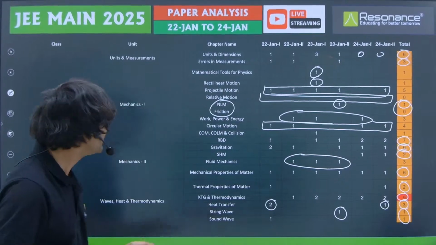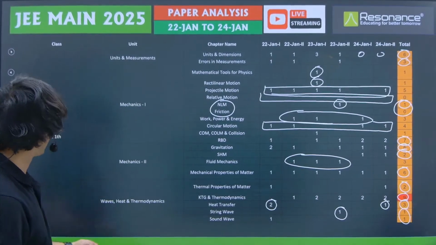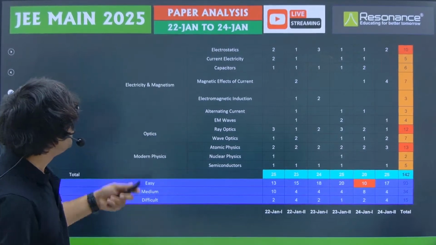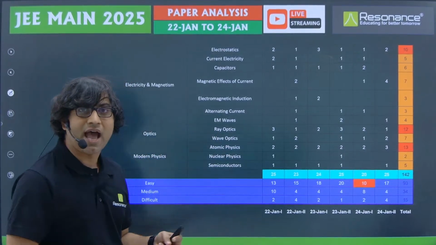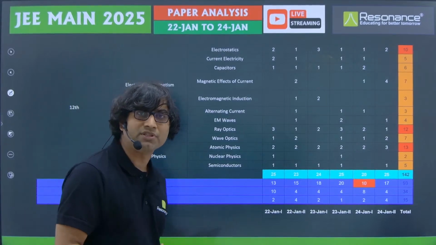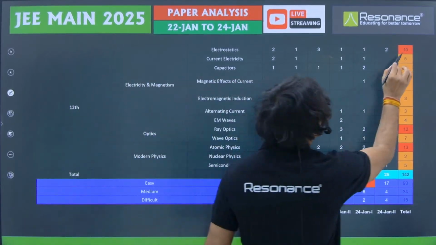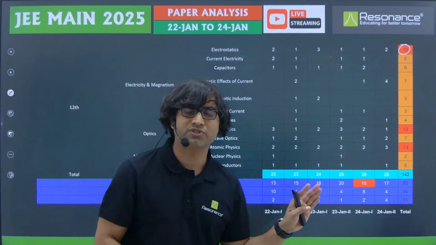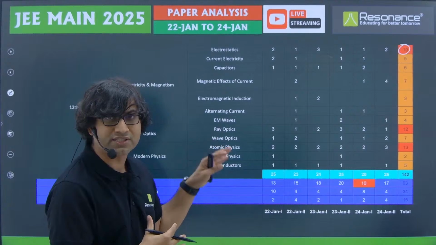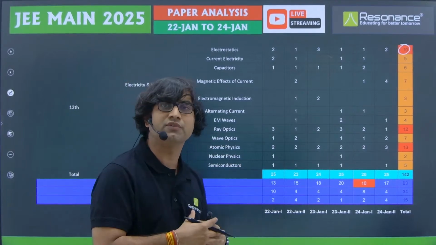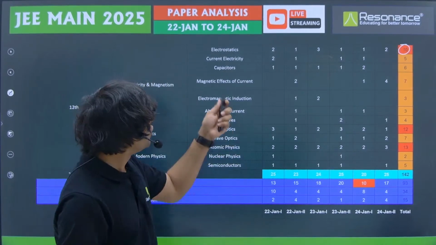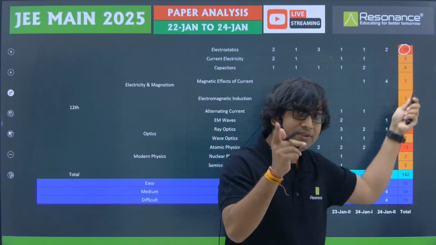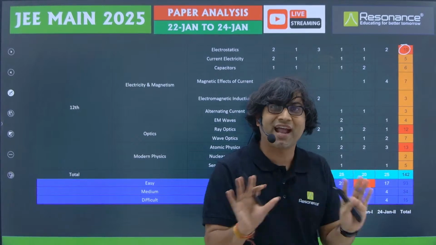Definitely we received more questions from 12th class, and let's look at the analysis of the 12th class chapters, starting from electrostatics, which is a very giant, very mammoth chapter. We received total 10 questions, and consistently we are getting questions from electrostatics. So people again fear this chapter because of its size, because of the difficulty level. However, if you look at the nature of the questions which were asked from electrostatics, all the 10 questions belong to the easy category only.